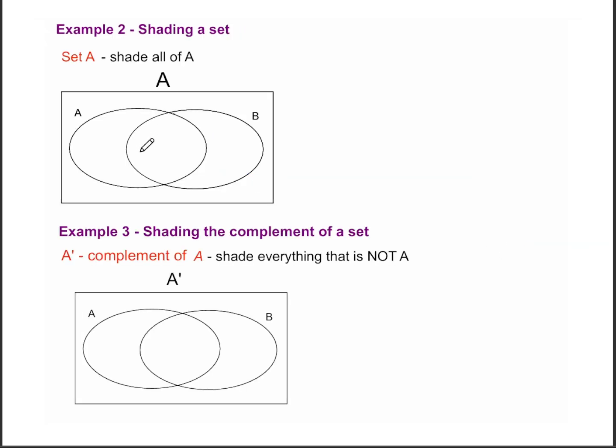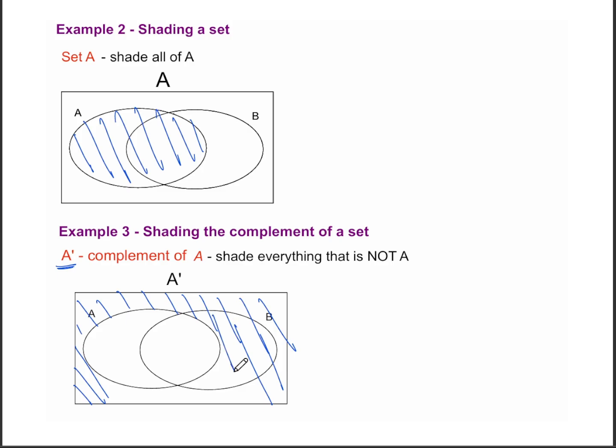Next, let's look at Venn diagrams and answer the following questions. Let's say we have to shade set A. Well, we have to just shade all of A, which means all of this that's there. Just A, the circle of A. Then we're told to shade the complement of A, which remember is shown by this notation here. Then we have to shade everything that is not A. So everything should be shaded that is not A. As we can see, what I'm shading right here is everything but A.